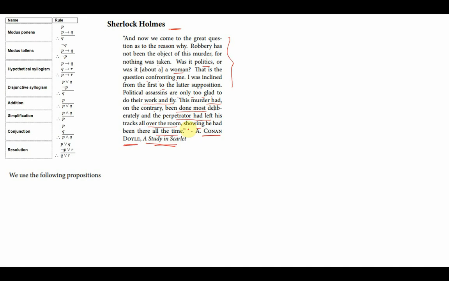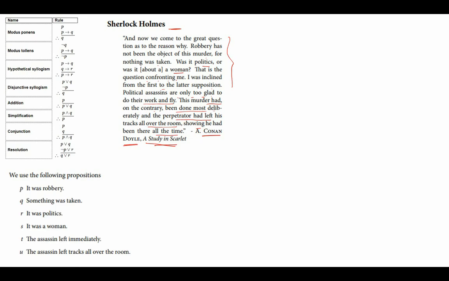Now, you have to read the paragraph very carefully to identify the propositions and the premises. So, we'll identify the propositions. P: it was a robbery. Nothing was taken indicates that another proposition can be Q: something was taken. Reason can be R: it was politics.